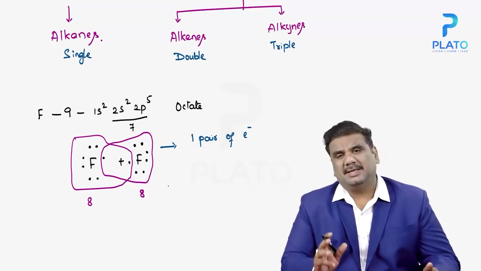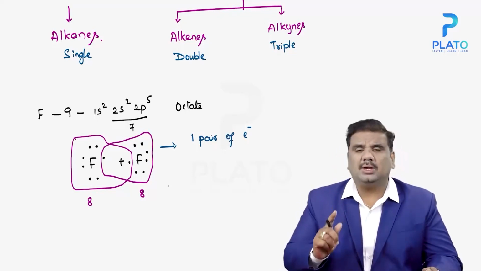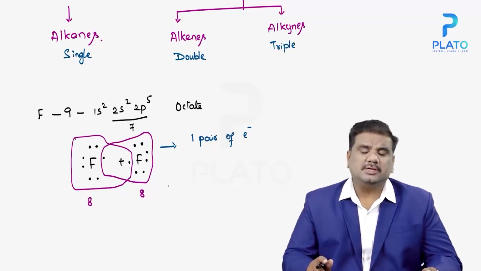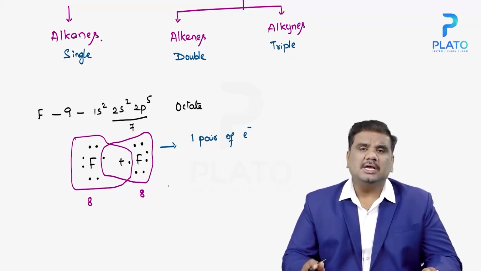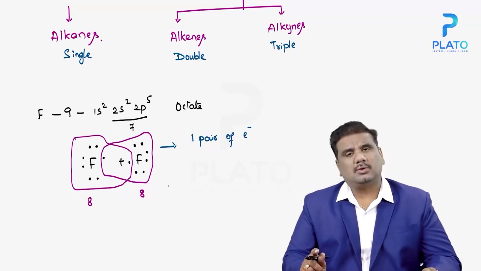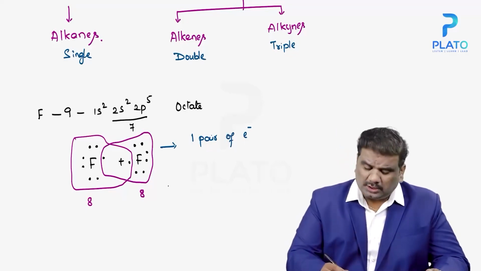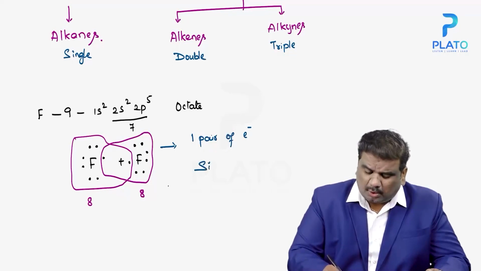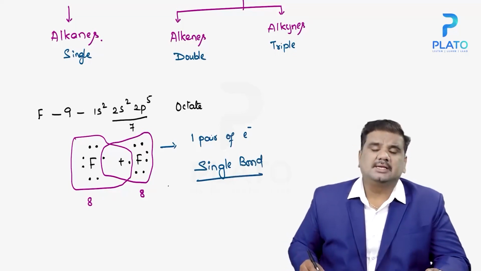Here each fluorine is contributing 1 electron. Since only one pair of electrons is involved in the bonding process, the bond that is formed is known as a single bond.